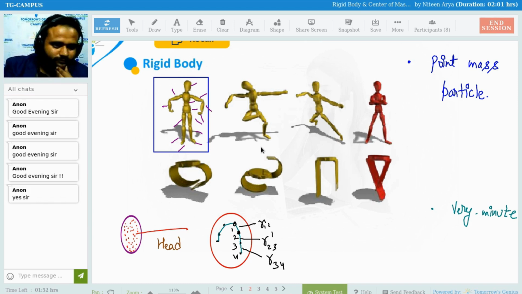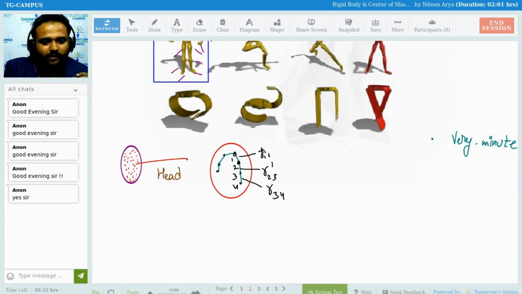So if we are going to discuss why we take this concept, what this center of mass is and why we are taking it, just a little brief about it. There are two options.